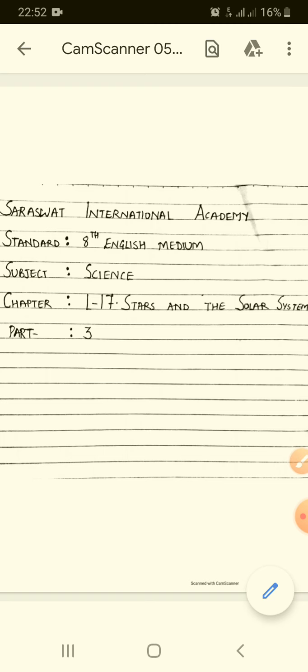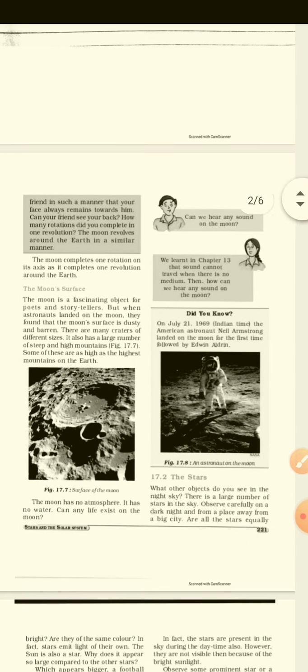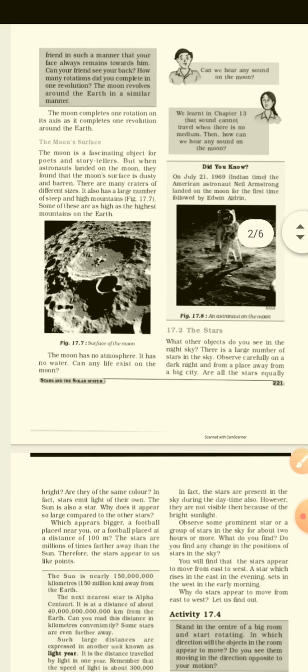In Part 1 and 2, we discussed the night sky, the stars, the planets, the phases of the moon, and the surface of the moon. Now, in Part 3, we will revise once again the surface of the moon and the stars by using pictures.